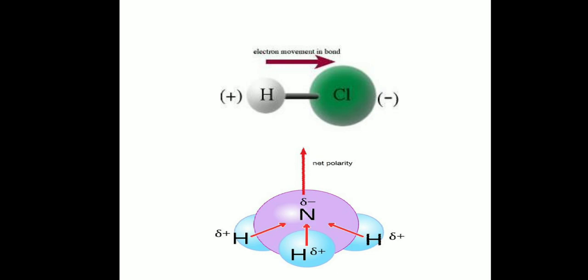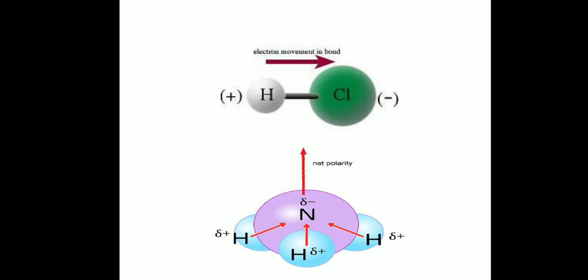Chlorine will pull the electron of the hydrogen atom towards itself more, so it will complete its octet, whereas hydrogen will act as an electron donor. So on the hydrogen atom positive charge is induced and on the chlorine atom negative charge is induced. That's why the hydrochloric acid molecule is polar in nature.